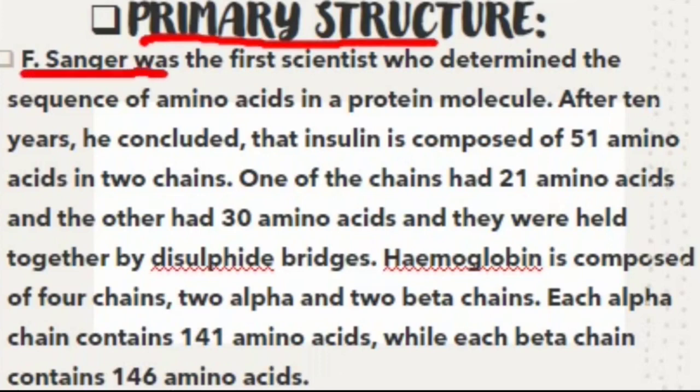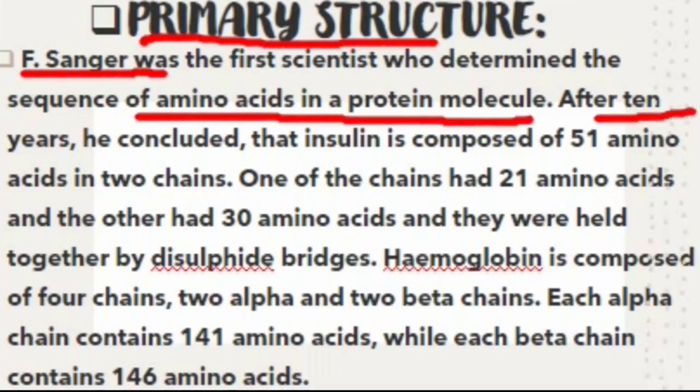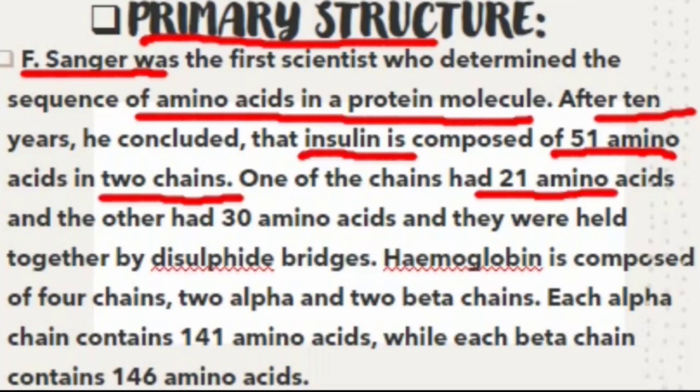F. Sanger was the first scientist who determined the sequence of amino acids in a protein molecule. After 10 years of his work, he concluded that insulin is composed of 51 amino acids in 2 chains. Insulin is a small protein which is used to maintain the glucose concentration in blood. One of the chains had 21 amino acids and the other had 30 amino acids, and in total it contained 51 amino acids. These 2 chains were held together by disulfide bridges.